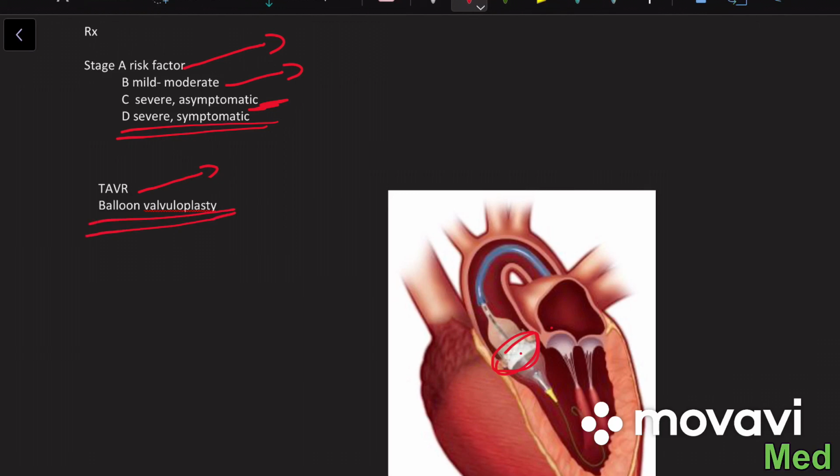Why? Because if you replace a valve, it will be metallic, and the patient may need lifelong anticoagulation therapy, and we don't want our kids to start their anticoagulation from childhood itself, which can sometimes lead to warfarin toxicity and some complications.